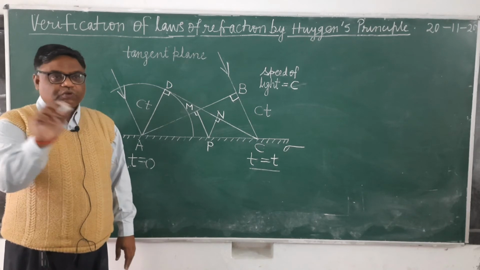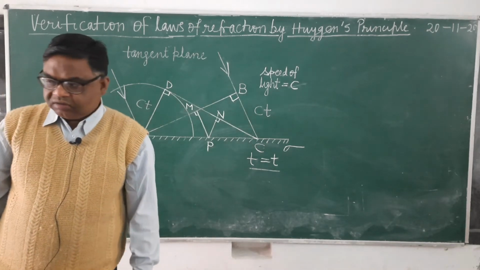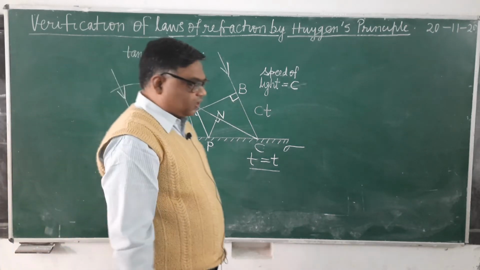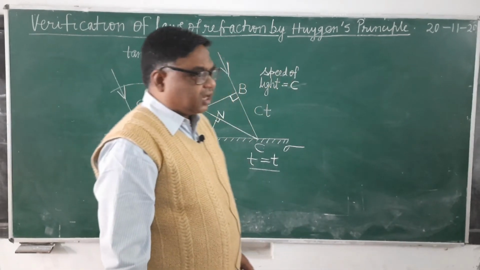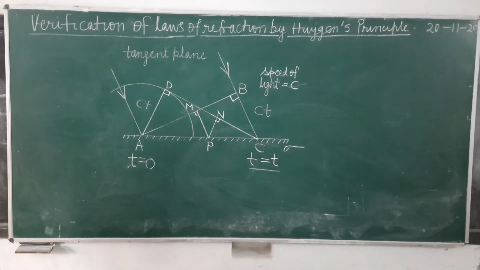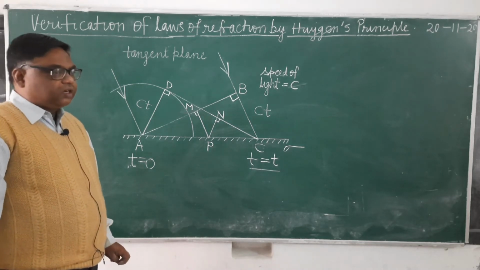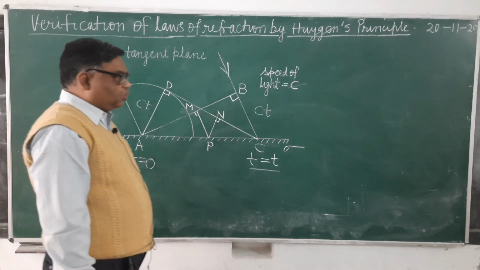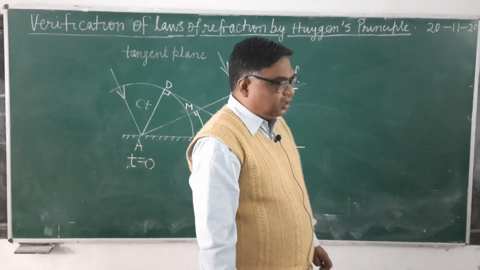It's clear? So you write down one heading: to verify that CD is the new position of the wavefront at the time t. In the next line, all of you write quickly. You write down, CD will be the new position of the wavefront at the time t,